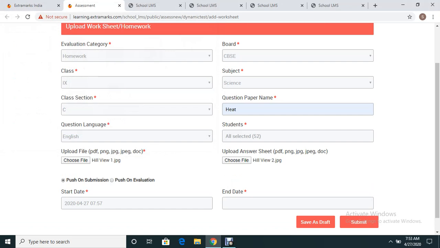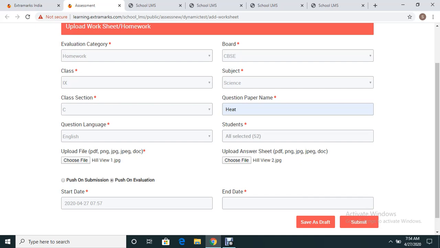Push on submission means, if you select push on submission and then simply submit, as soon as the children submit their question paper, they will receive that answer sheet. Push on evaluation means as soon as they have submitted the question paper and you have evaluated it, they will then receive the correct answer script.